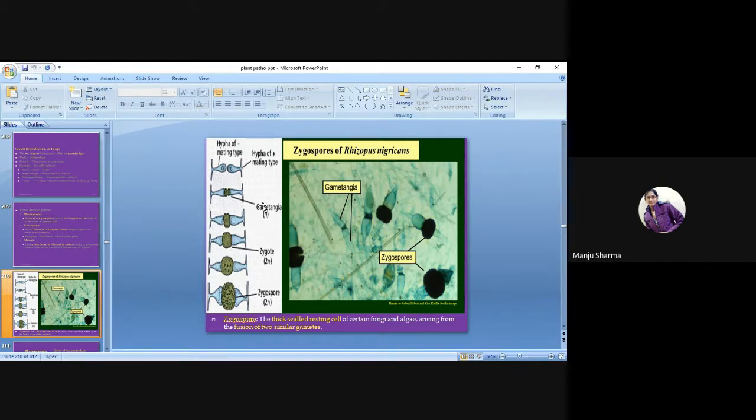Up to gametangia, the number of chromosomes is n. Then they separate out. Whenever the zygote is formed, it will be 2n in number, and the zygote is stored in the zygospore.